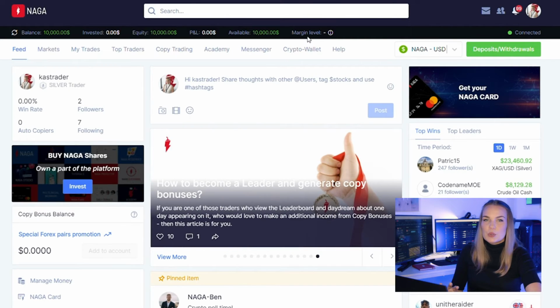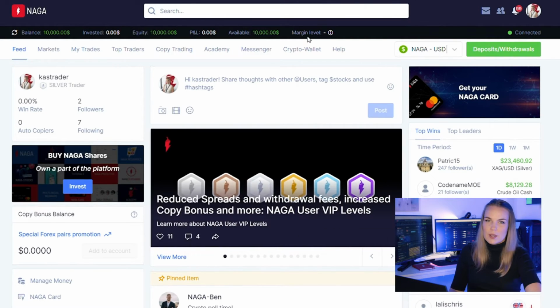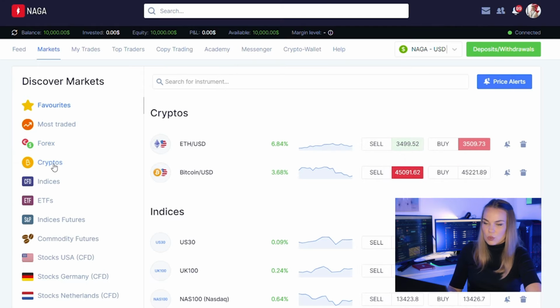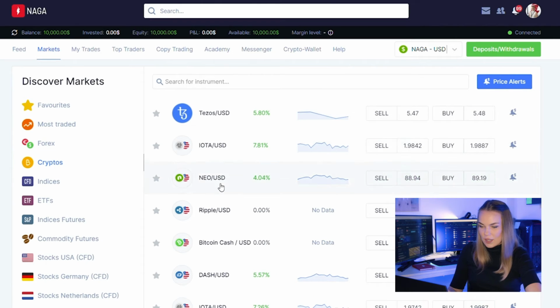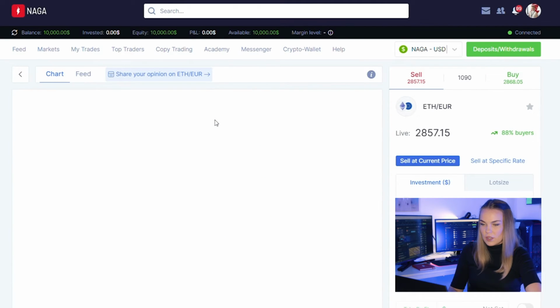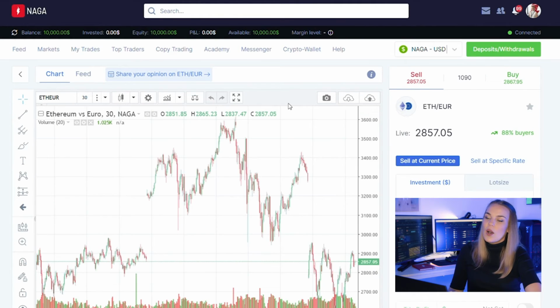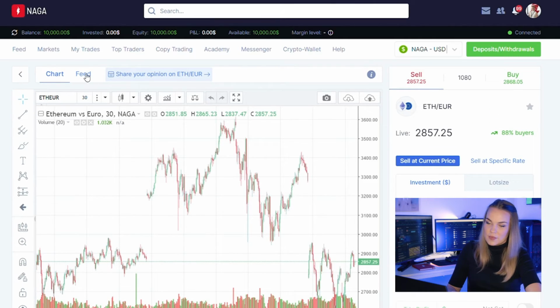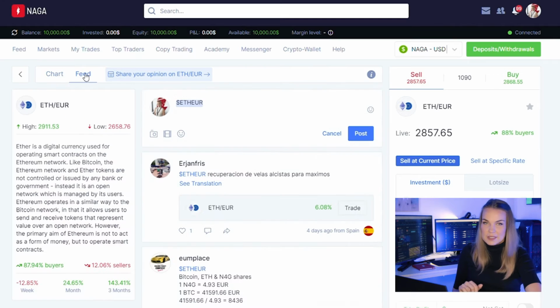And now I want to show you the coolest part about NAGA feed. We go back to markets. Let's choose an asset. Let's say, I don't know, Ethereum. Let's go Ethereum Euro. Now, accept the chart and the price information and the fact that you can just buy and sell here. We have our asset's own feed.